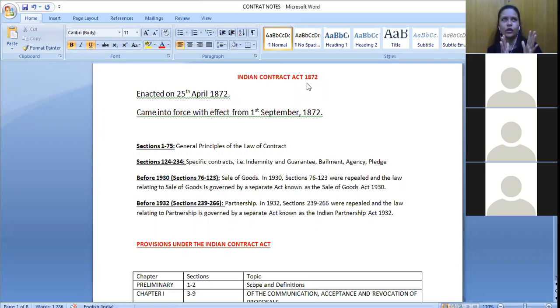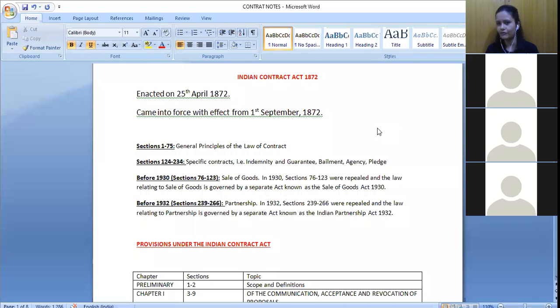Now, in general, also we are having certain rights and obligations, right? If I'm forming a contract with you, I would have certain obligations. You also will have certain obligations. But in case of these specific contracts, maybe our obligations would also be of a certain nature. So those things also we need to study. What would be the rights and obligations in a contract of bailment and things like that. So that part also we would study in the second portion, okay?